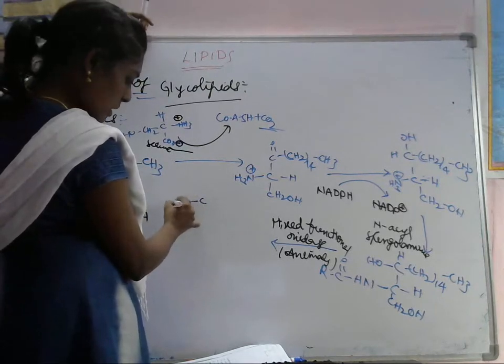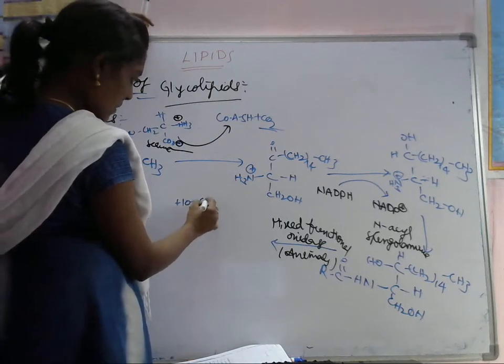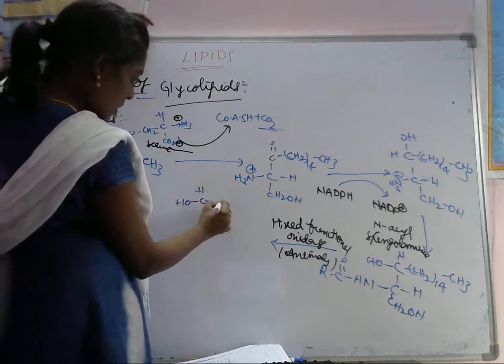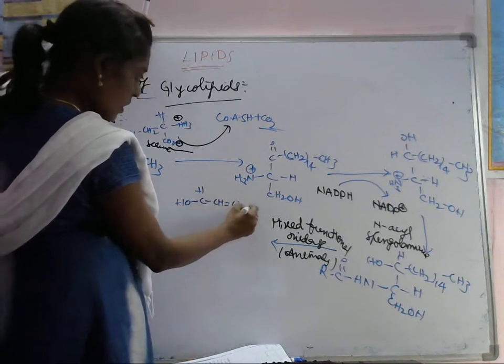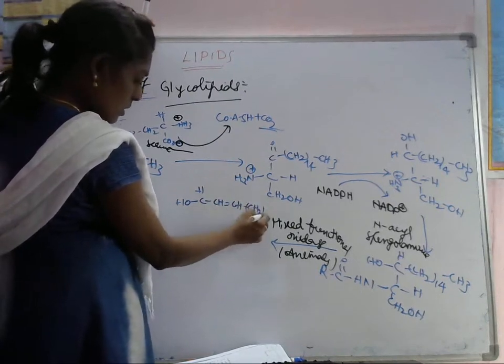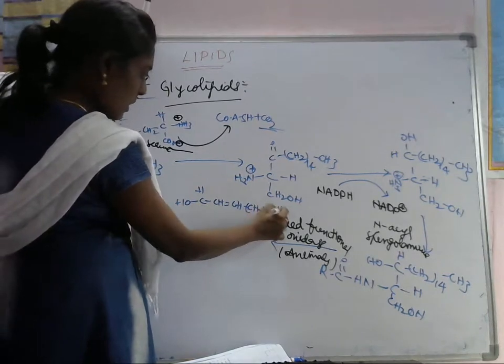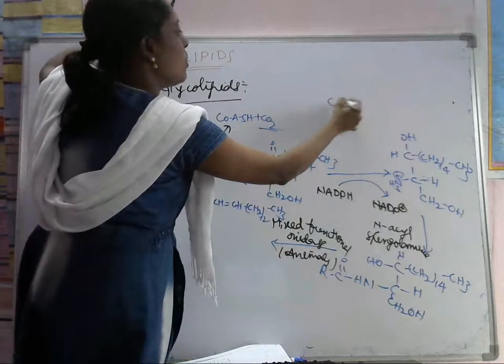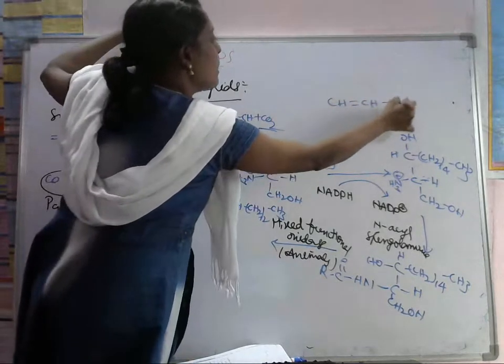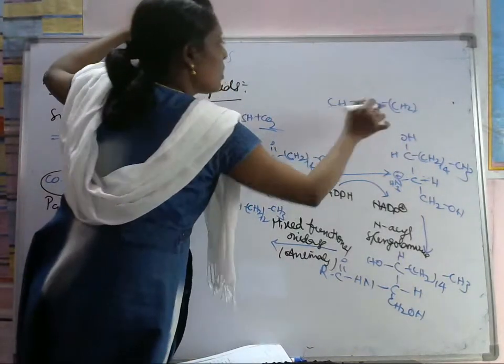See, OH is there. Next we have H, then CH double bond CH, CH2 (12), CH3. Means here 14 is there now, so CH2 becomes a double bond with CH2.